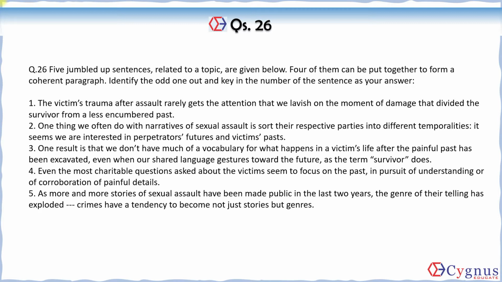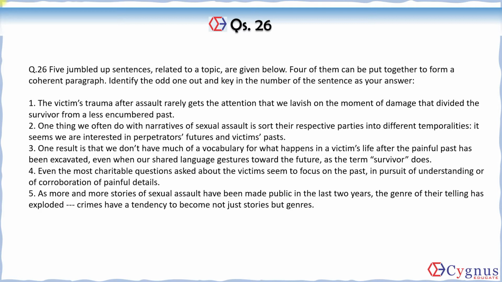Third one says, one result is that we don't have much of a vocabulary for what happens in victim's life after the painful past has been excavated, even when our shared language gestures towards the future, as the term survivor does. So though we've coined the word survivor, which shows that there is a future and the victim's life unfolds in future, still we do not have much vocabulary to describe that life because we've been focusing on the past.